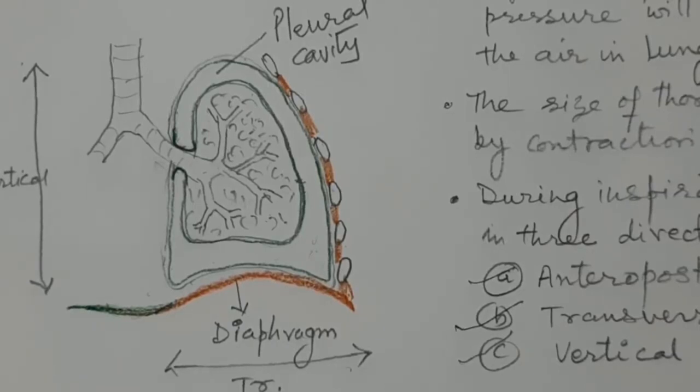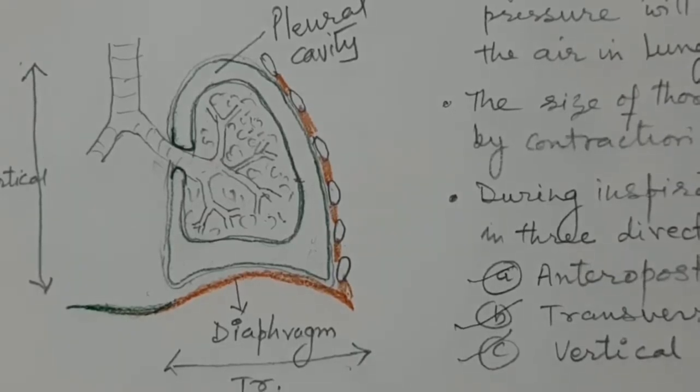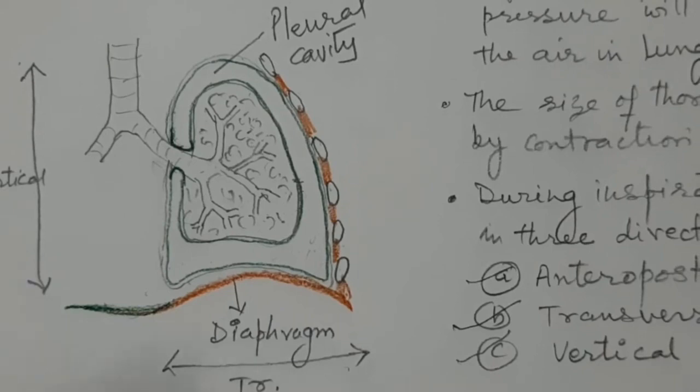So what is important for the phase of respiration which is called inspiration? It is necessary to increase the dimension of the thoracic cavity. Follow this.